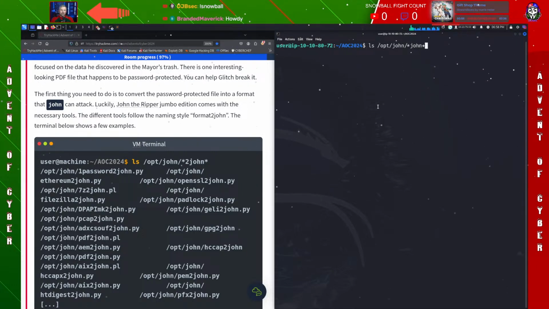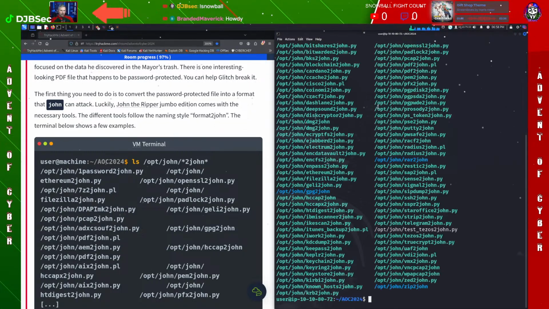So look for anything that's got John on there, or to John, sorry. We want anything that's like to John, so something to John. Let's do that. And there's our list, right? So we have a PDF file. There's an easier way to do this, because look at all of these options. We have Cisco to John, we have Coinomi to John, Crackf to John, Dashlane to John.